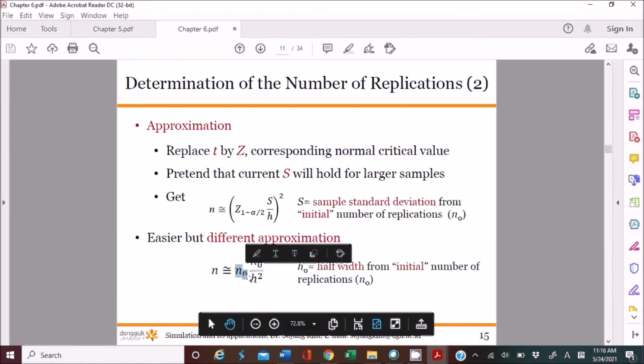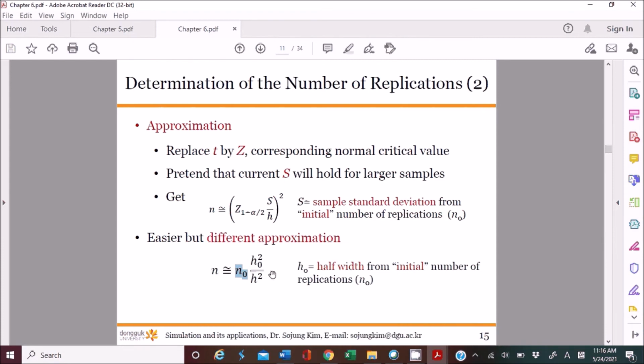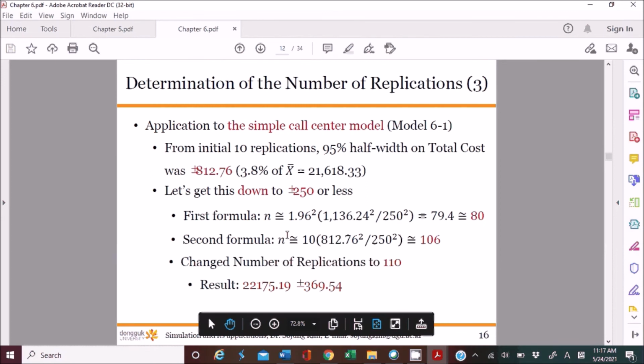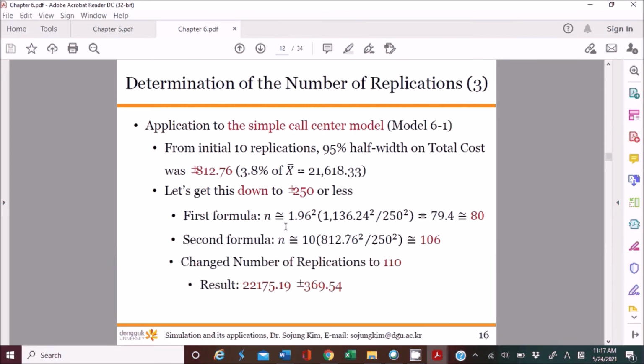Then you can calculate n, the required or desired number of replications. So this is an approximation approach to determine the number of replications.